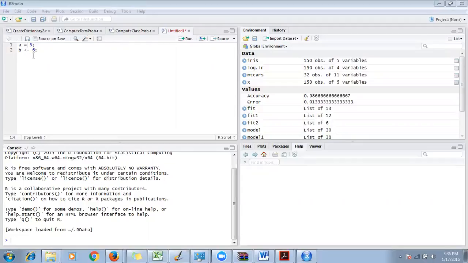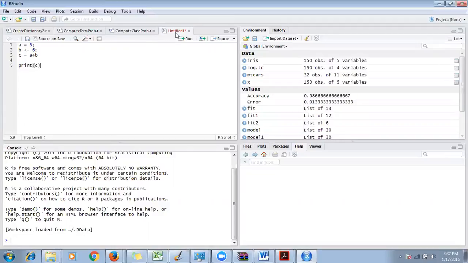So what I've done is I have written a equal to 5, b equal to 6. And I'm saying let's define one more scalar that will also contain one value, c equal to a plus b, right? That means c will be 11, 5 plus 6. And then I'm going to print. Print is a command where I can print any variable name. Let's say I say c. So I'm going to print c. So this is where I can write code.